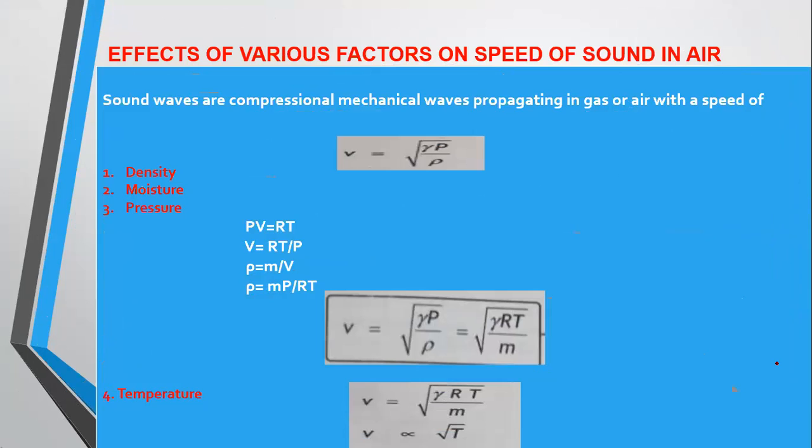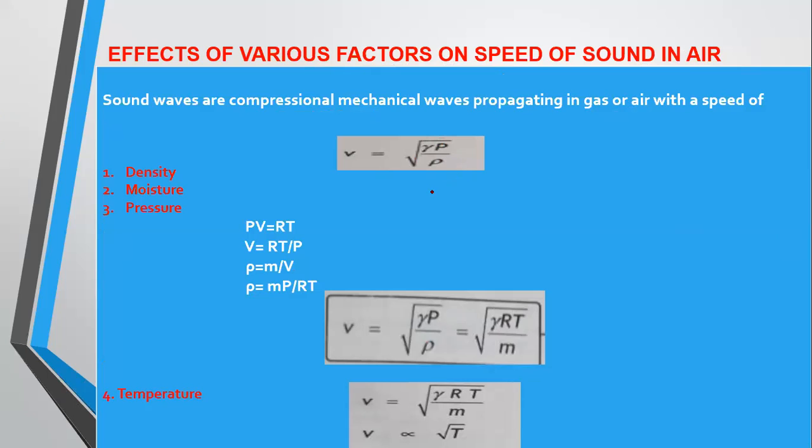Now, the effects of various factors on the speed of sound in air. Sound waves are compressional mechanical waves. Compressional mechanical waves are longitudinal mechanical waves, as I told you at the start of the lesson, propagating in gas or air with a speed of V equal to under root gamma P over rho. This we derived.